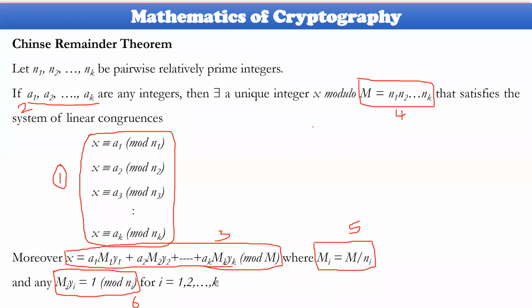Within the calculation of x, we require capital M, so you must focus on how to calculate it. Then how each Mi value is calculated, followed by the yi value. If you take all these things, finally you get the x value. So this is the Chinese remainder problem.